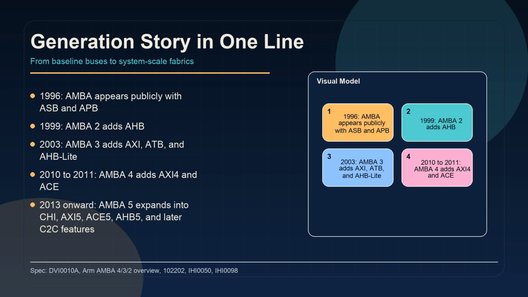If you keep one model in mind, use this. Public AMBA history begins in 1996 with ASB and APB. AMBA 2 adds AHB in 1999. AMBA 3 arrives in 2003 with AXI, ATB, and AHB Lite. AMBA 4 follows in 2010 and 2011 with AXI4 and ACE. And AMBA 5 begins with CHI in the 2013 period while also extending the family with AXI5, ACE5, and AHB5. The pattern is expansion by system need, not replacement for its own sake.